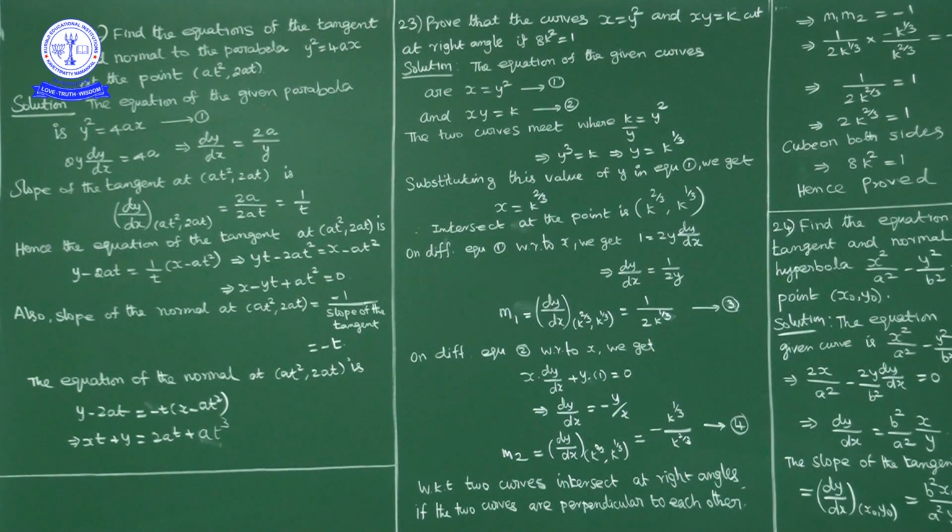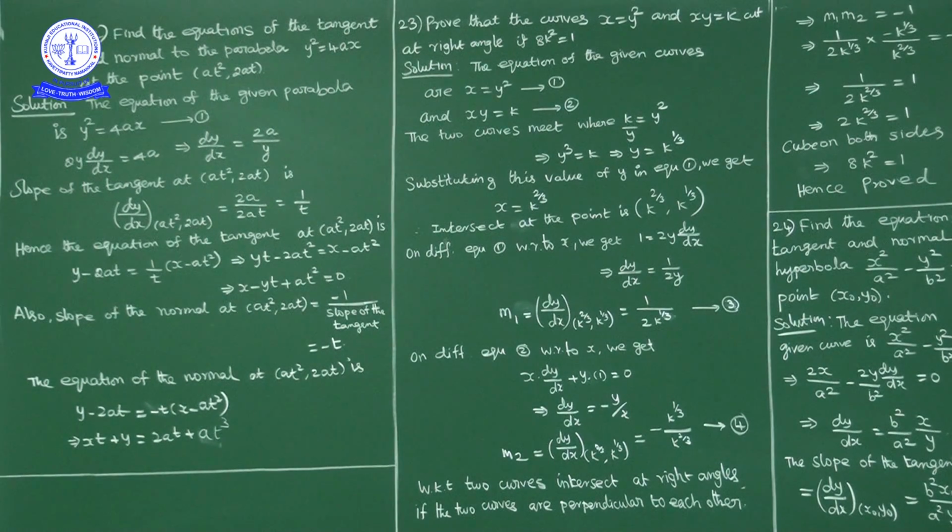Now next, the second curve, xy is equal to k. Differentiating with respect to x, on the left hand side using the product rule, x into the y derivative dy by dx plus y into the x derivative with respect to x, which is 1, is equal to the constant's derivative, 0. So dy by dx: y comes to this side as minus y, and x comes in the denominator. So dy by dx is minus y by x.